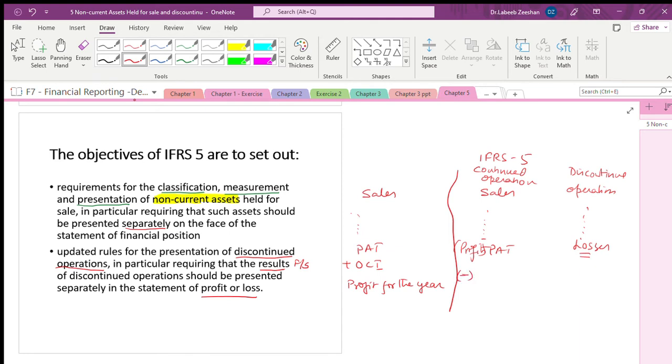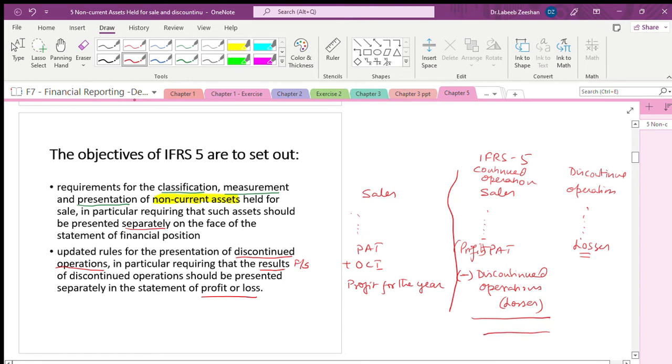We will show discontinued operations separately, and from this we are reducing the losses. That is the only thing we are doing in the entire lecture. We will show it separately and subsequently we will deduct the losses.